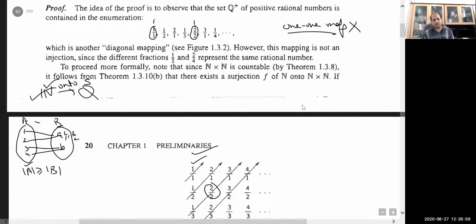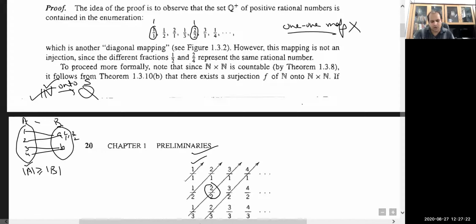So the idea is that we already know that N cross N is countable. This mapping is not an injection, since the different fractions 1 by 2 and 2 by 4 represent the same rational number.